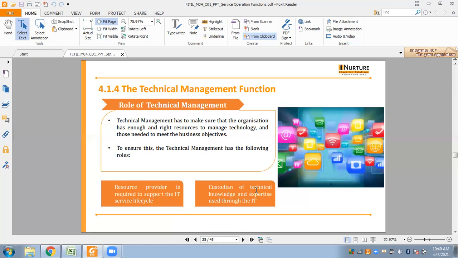Next, we have the custodian of technical knowledge and expertise used throughout the IT service lifecycle. Here the technical management identifies, develops, and improves the knowledge which is needed to design, maintain, test, and improve the IT services.